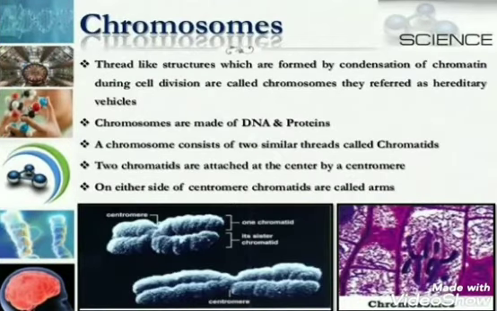Chromosome. It is a thread-like structure which is formed by condensation of chromatin during the cell division and is also known as hereditary material or hereditary vehicle. Chromosomes are made up of DNA and protein. A chromosome consists of two similar threads called chromatids. Two chromatids are attached at the center by a centromere. On either side of the centromere, chromatids are called arms.